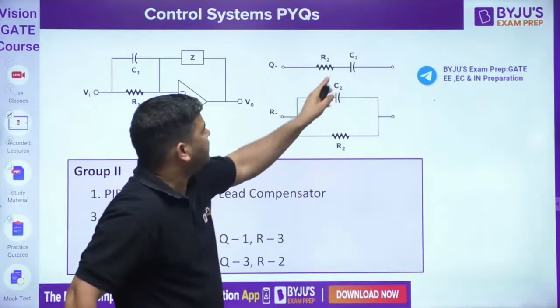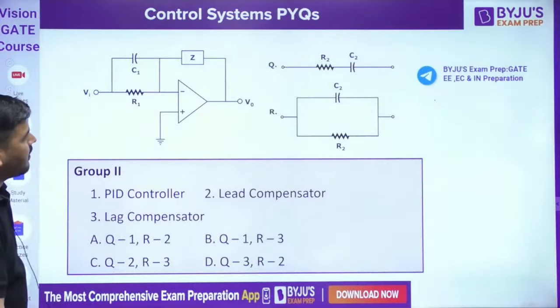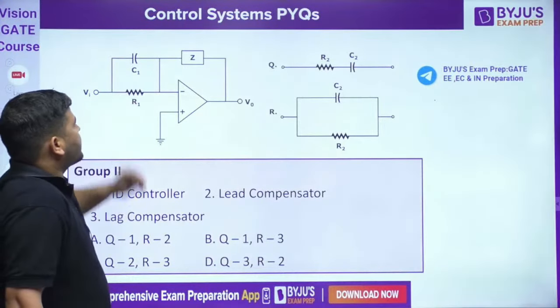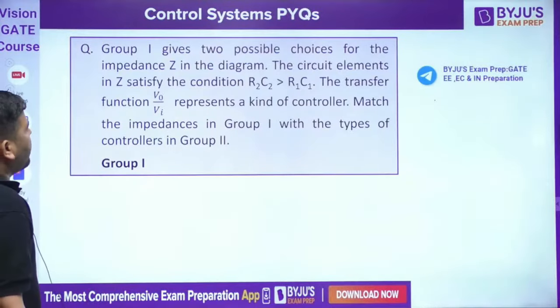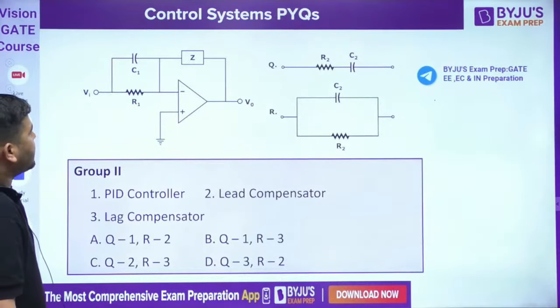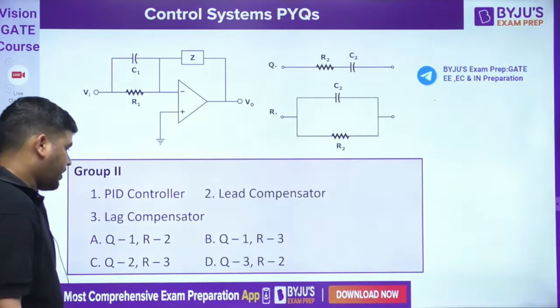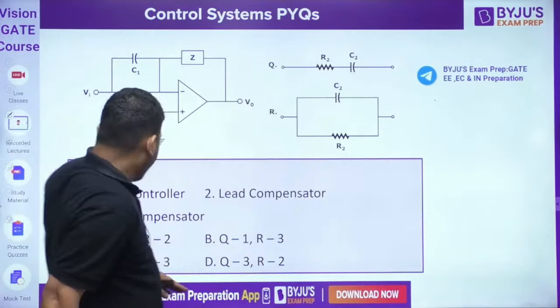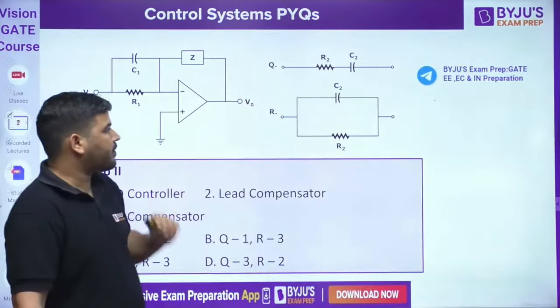R2C2 is greater than R1C1. Now, the transfer function V0 by Vi represents what kind of controller? Match the impedance in group 1 with the type of controller in group 2. This is our group 1, and group 2 is about controllers.